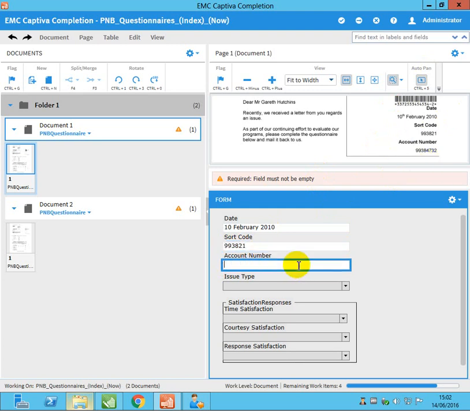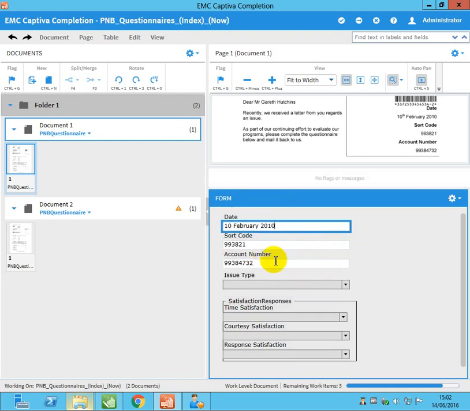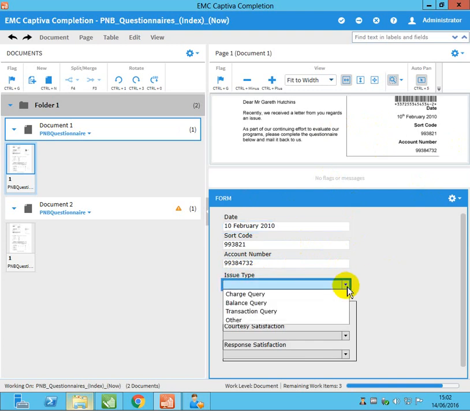Account number like 99384732. Currently we are doing all these steps manually. In the next lab we will make this automatic, auto extract from here and place it here automatically.